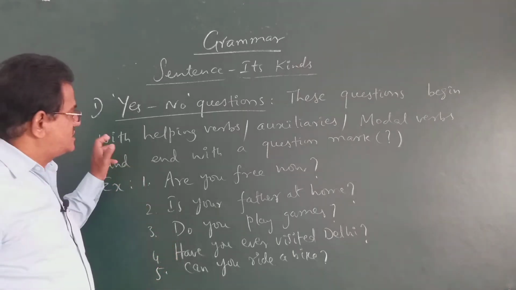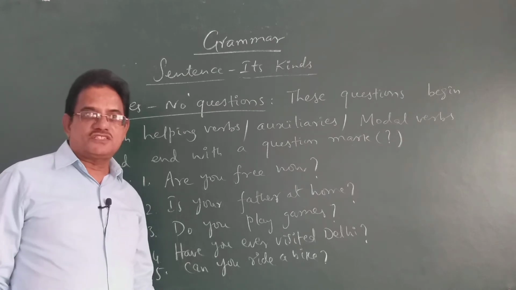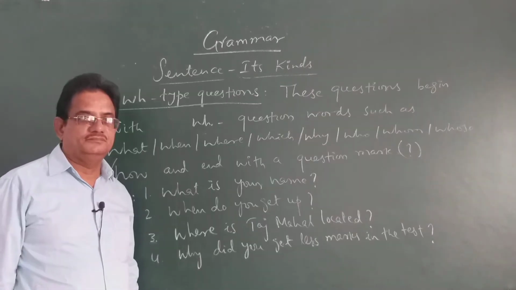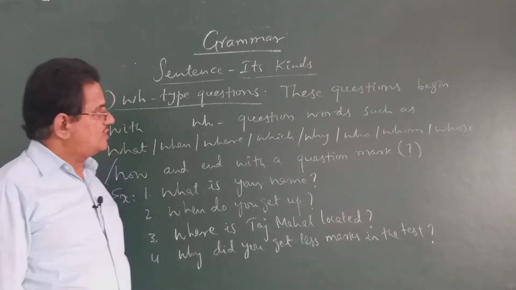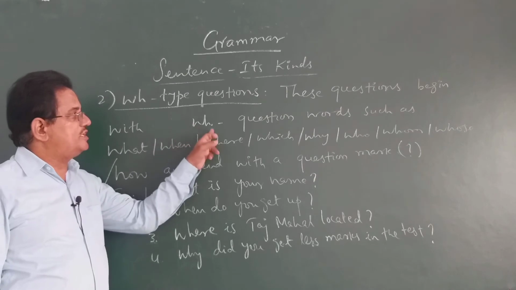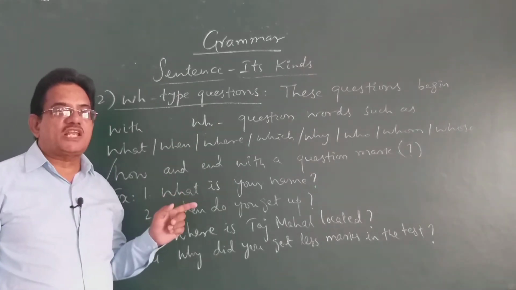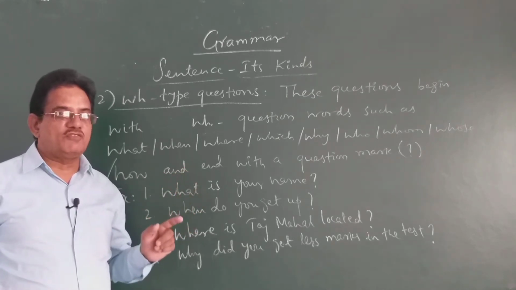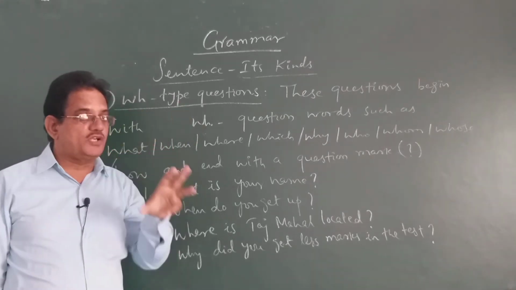We are going to discuss now the second type of interrogative sentence, that is the WH type question. WH type questions now, children, look at this. These questions begin with WH question words. Whereas the previous type, yes or no type questions, began with helping verbs or auxiliary verbs or modal verbs. These questions begin with WH question words only.